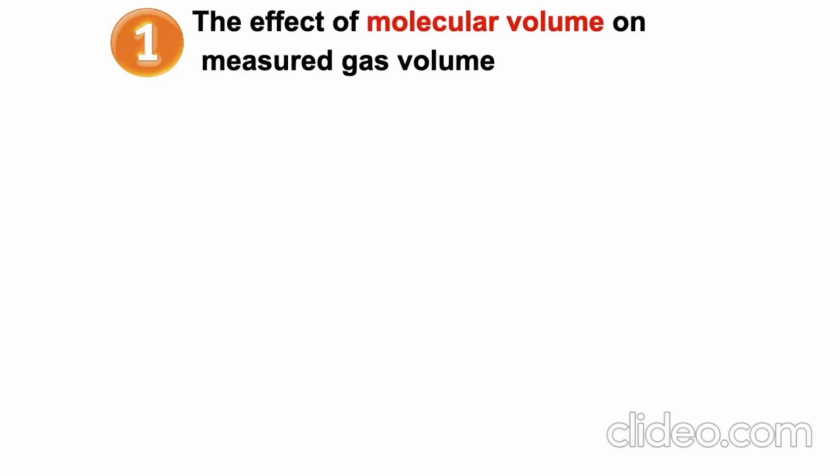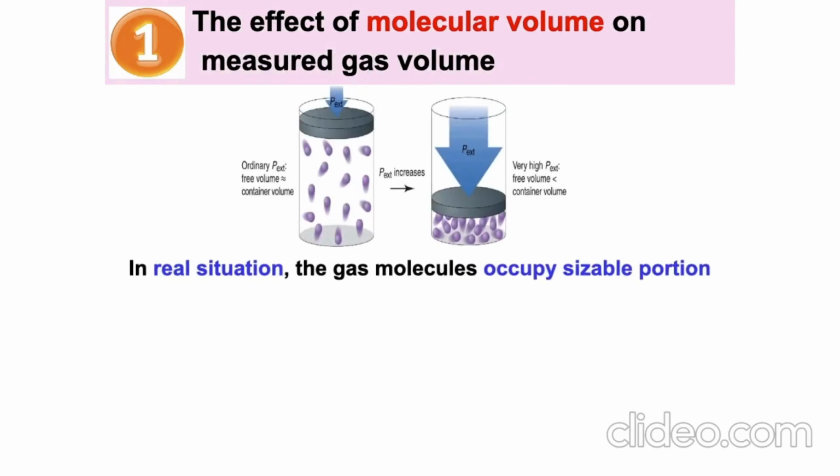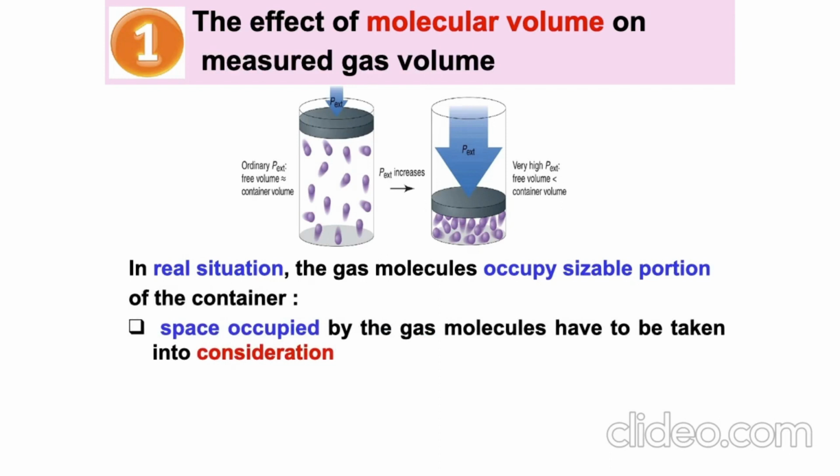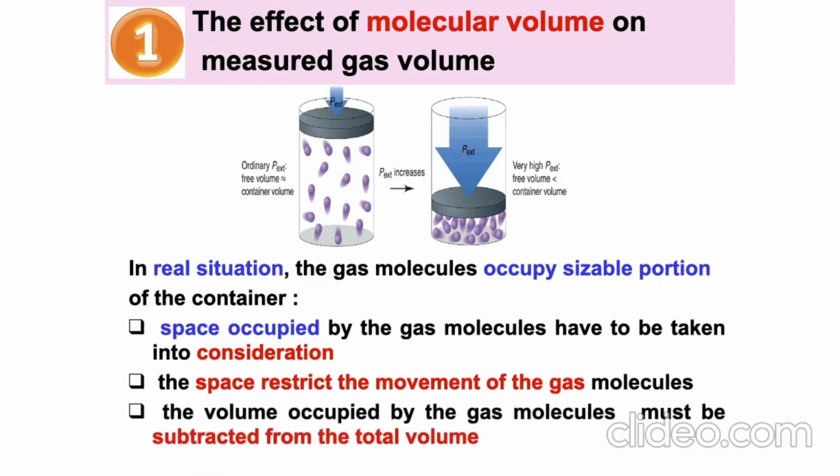Okay, let's see the further explanations on the effect of the molecular volume on measured gas volume. In real situations, the gas molecules occupy sizable portions of the container. The space occupied by the gas molecules has to be taken into consideration. The space restricts the movement of the gas molecules. The volume occupied by the gas molecules must be subtracted from the total volume.